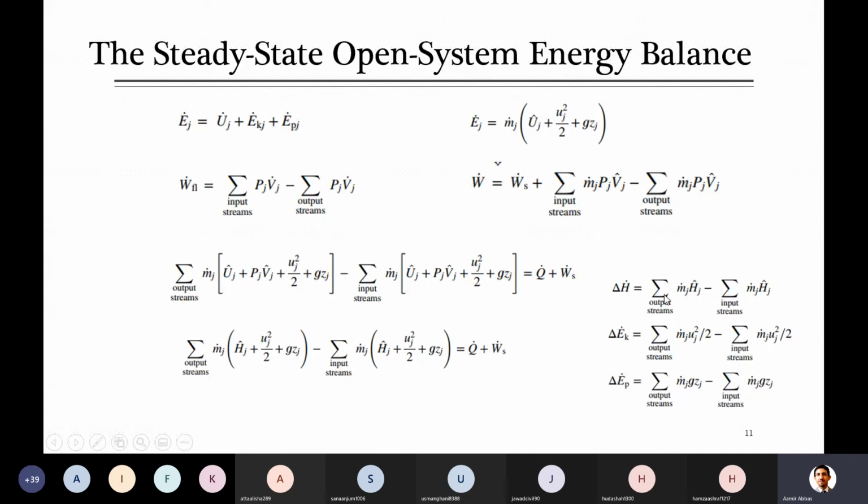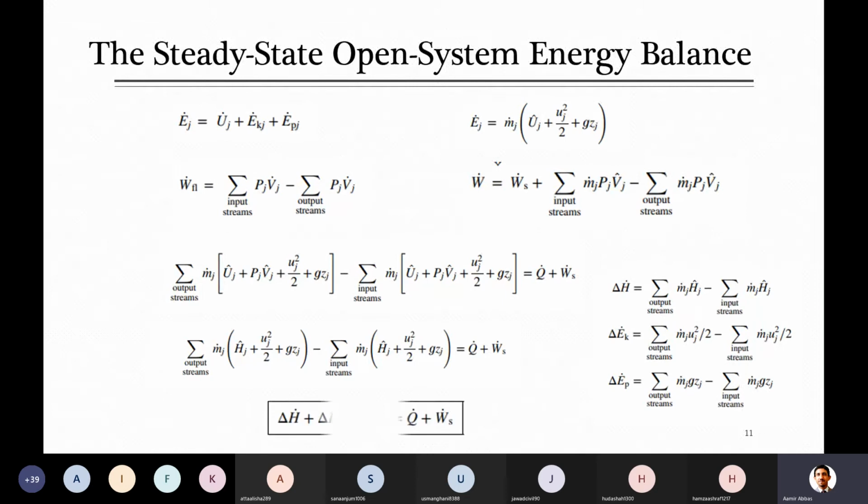Just let me finish it and I'll come back to this point if you have any question. So this delta H is equal to simply m H of output streams minus m H of input streams. So we can write it in the form of delta H, and delta H means sum of energy in the form of enthalpy for output streams minus input stream, and similarly for kinetic and potential energy.